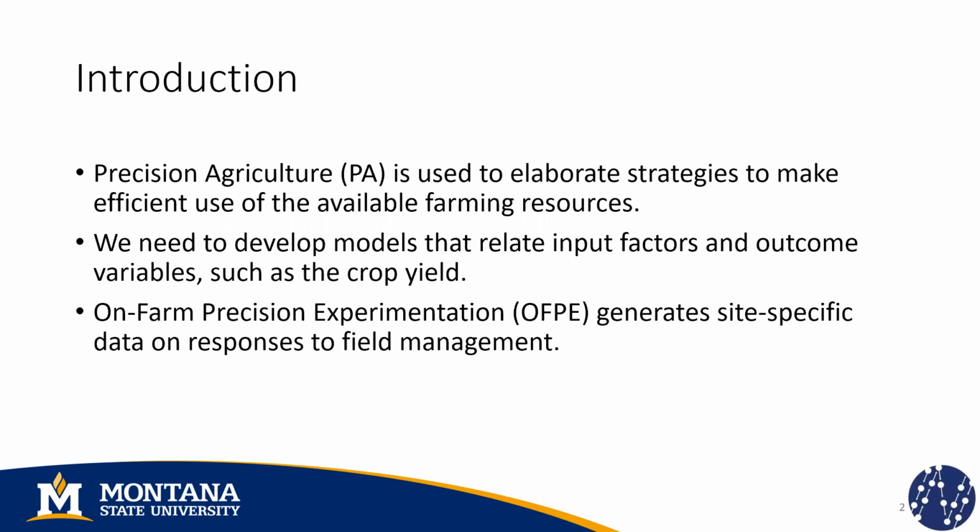To begin, we know that we're living in this precision agriculture era in which we have access to a lot of information. We have new satellites, new sensors, and machines that allow us to process all this information efficiently. These tools are used to elaborate strategies to make efficient use of the available farming resources, such as water, herbicides, fertilizers, and so on.